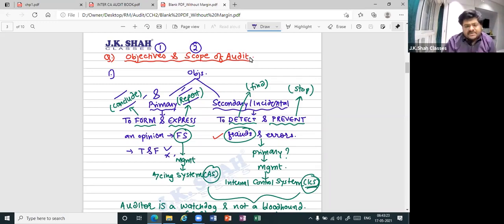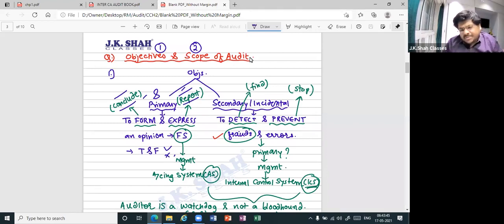Can you give me examples of ICS? Yesterday I gave you a few. CCTV cameras, identity cards, authorization or approvals. Anybody cannot sell anything. Anybody cannot purchase anything. Only the people who are authorized in the organization can do that. So ultimately, there is a control for frauds and errors. That is a part of the internal control system.